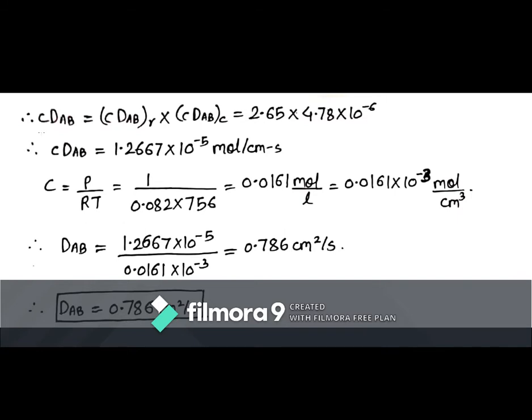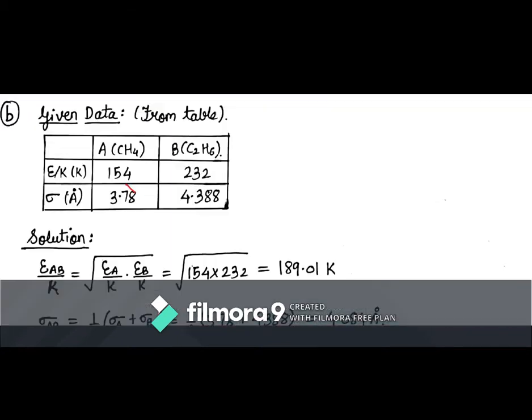We know that actual diffusivity is the product of reduced diffusivity and critical diffusivity. Hence, we can find out the value of actual diffusivity from this equation. Now in part B, we have to find out the value of diffusivity using Chapman-Enskog equation.